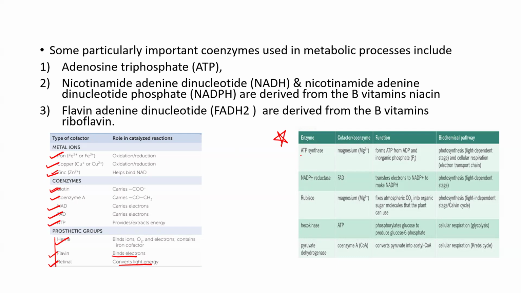You can just see the ATP synthase enzyme requires magnesium ions. NADP reductase will require FAD. Rubisco will require magnesium. Hexokinase will require ATP, and pyruvate dehydrogenase requires coenzyme A. These are a few enzymes and these are the cofactors which help them to perform these functions.